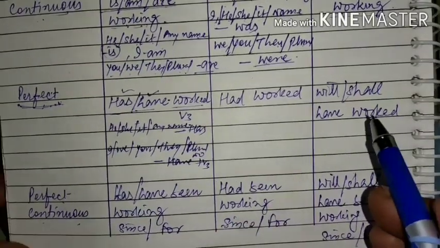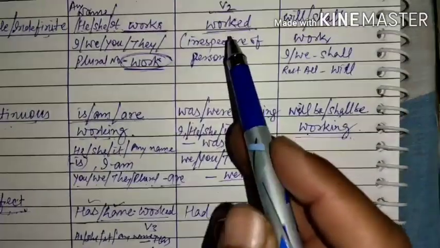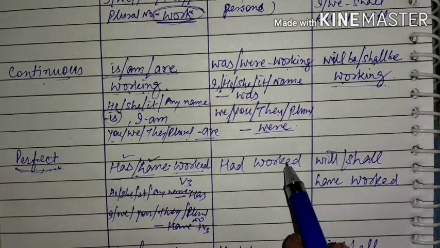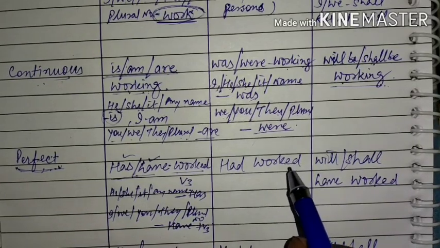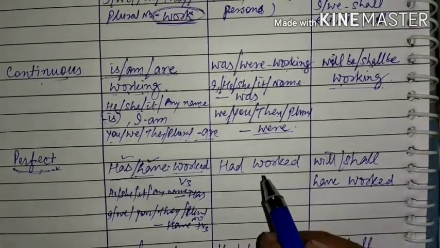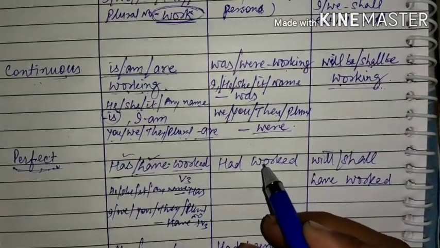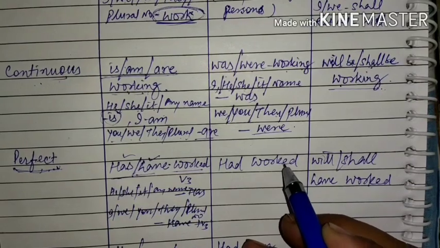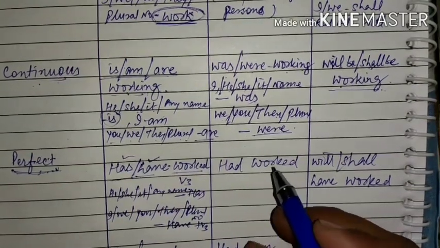Okay. Thereafter, if we talk about past perfect tense, past perfect means the work which was completed in past, and when we last saw it, that work had already been completed. This is the certainty, perfection.